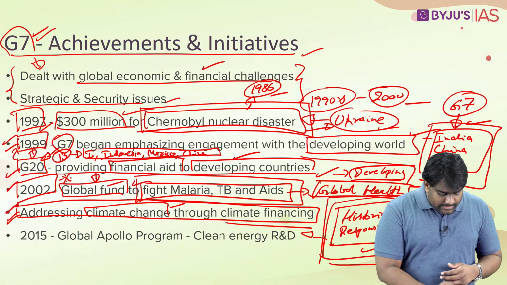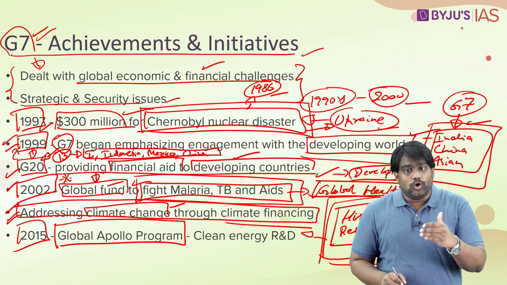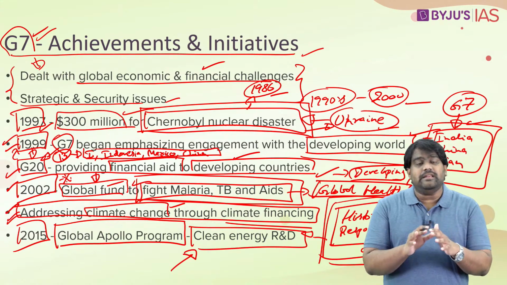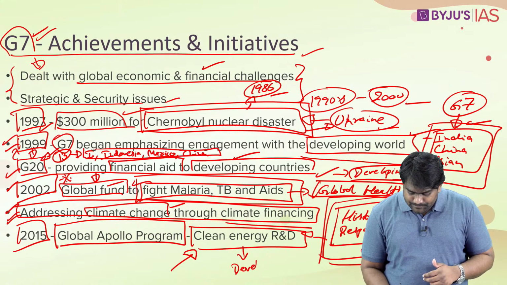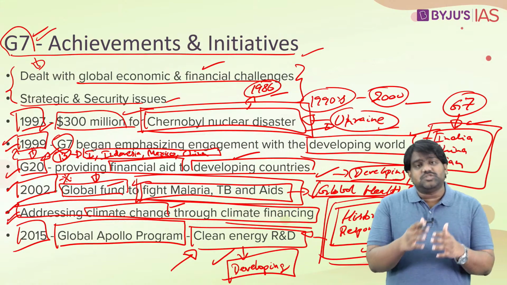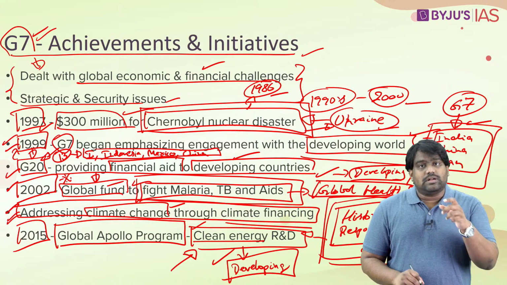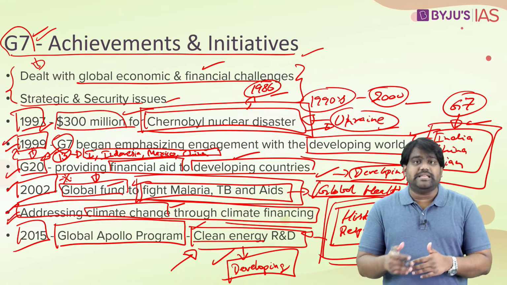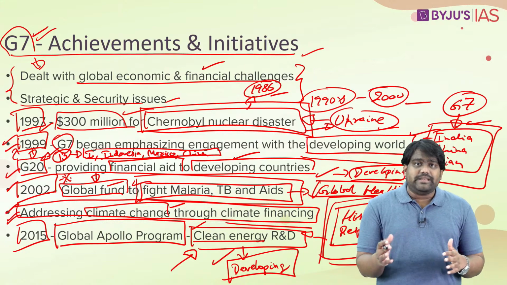In 2015, it even supported the Global Apollo program, which is providing financing for clean energy research and development projects in developing nations. The Global Apollo program is helping the smaller countries to invest in research and development for clean energy alternatives. So the G7 members are sponsoring such programs, and as you can see, today the mandate of G7 has really